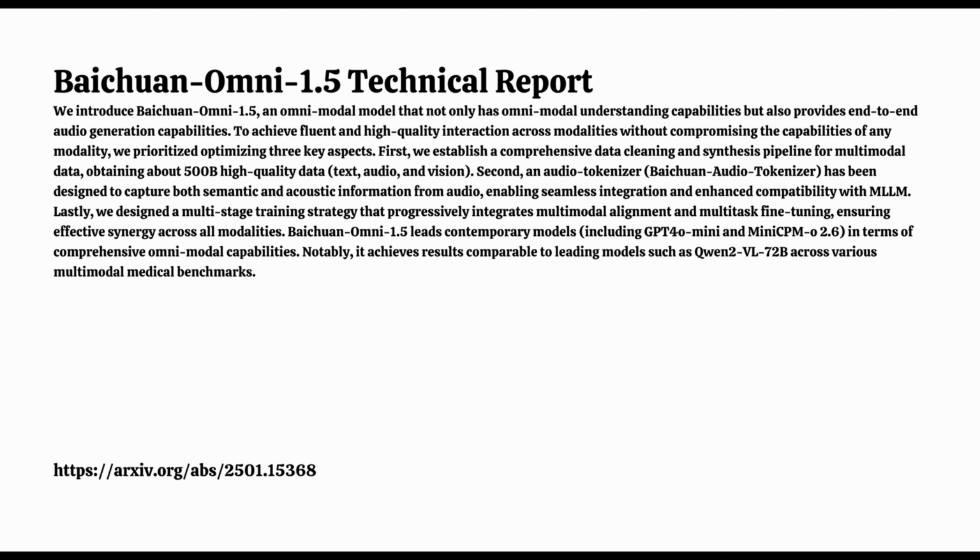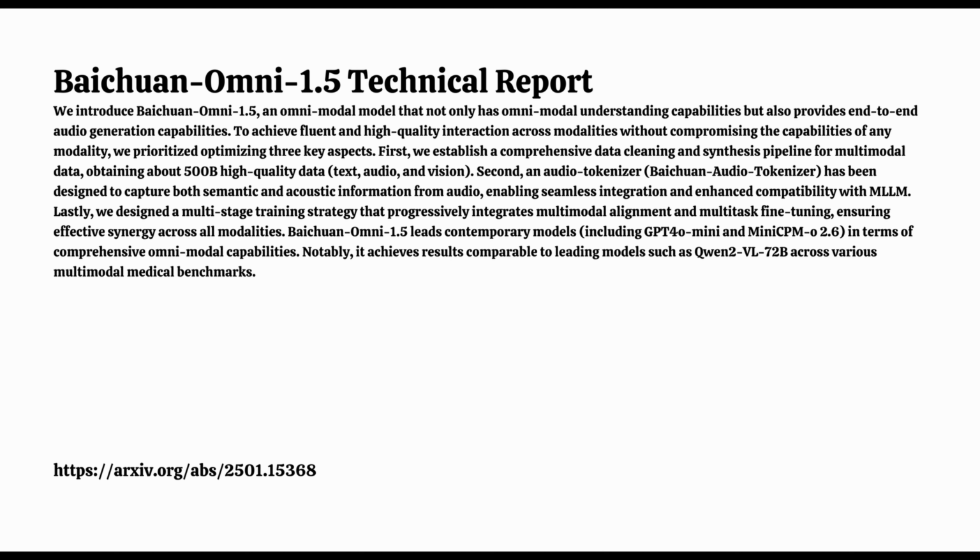And then the report really dives deep into comparing Baichuan Omni 1.5's performance with other models, including GPT-4 and Qwen2-VL. And what I find really interesting here is that despite being a multimodal model, it actually outperforms open source LLMs that focus solely on language when it comes to those pure language tasks. It really highlights the robustness of its language processing capabilities.